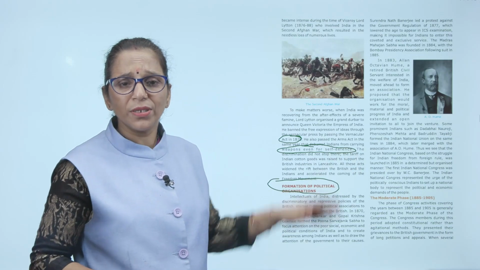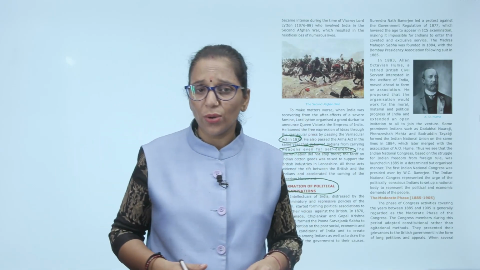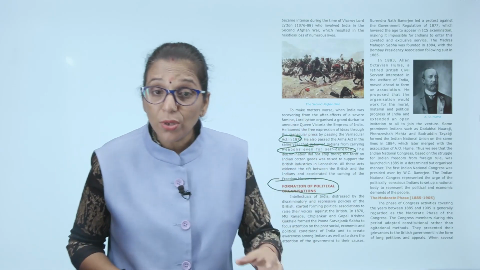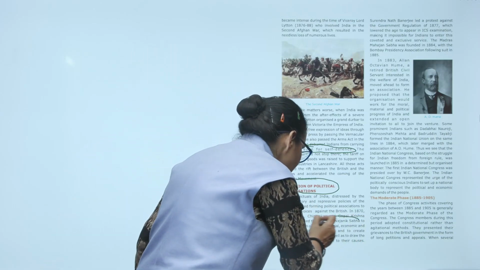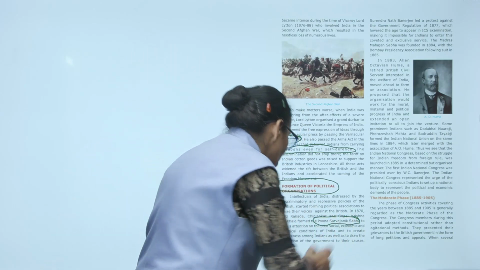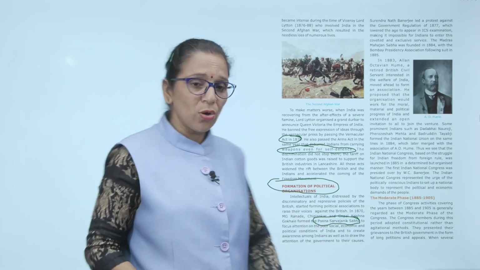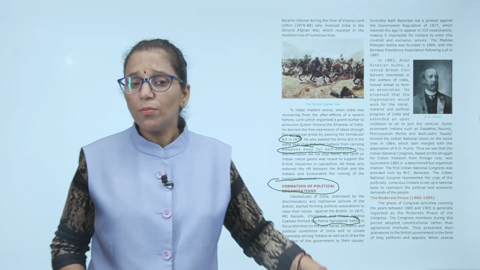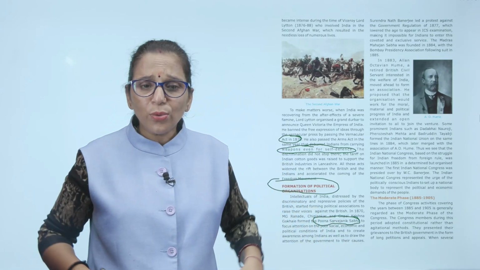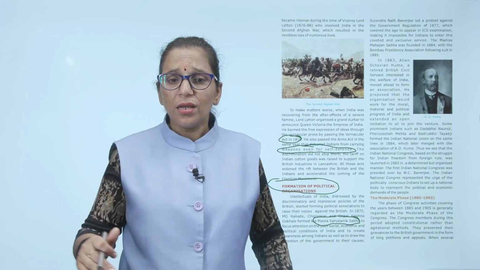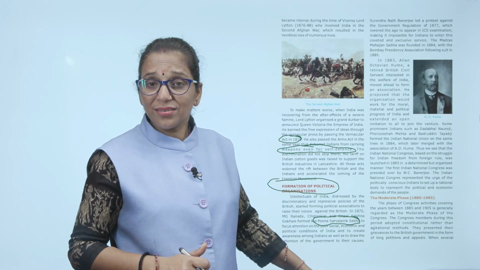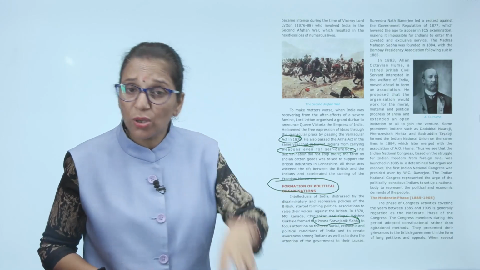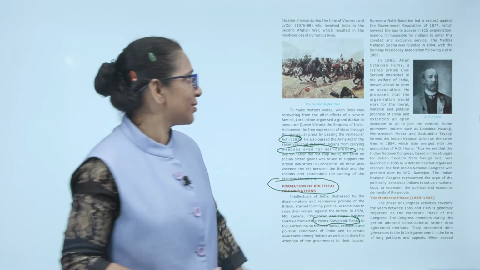M.G. Ranade, G. V. Joshi, Gopal Krishna Gokhale and others formed the Pune Sarvajanik Sabha. This association was formed to focus attention on the poor social, economic and political condition of India, to create awareness among Indians, as well as to draw the attention of the government that this condition of India is because of the British government.